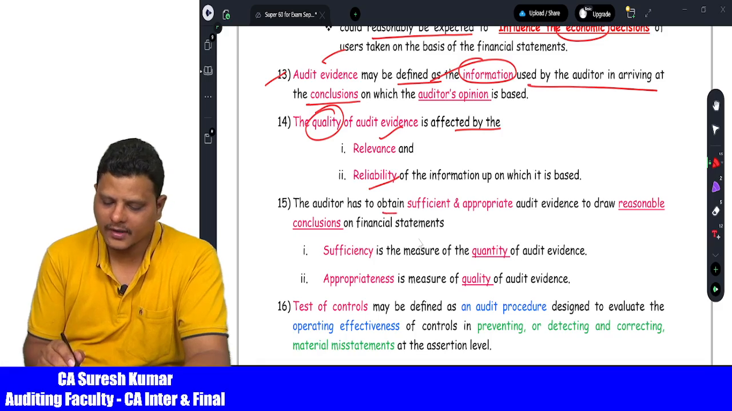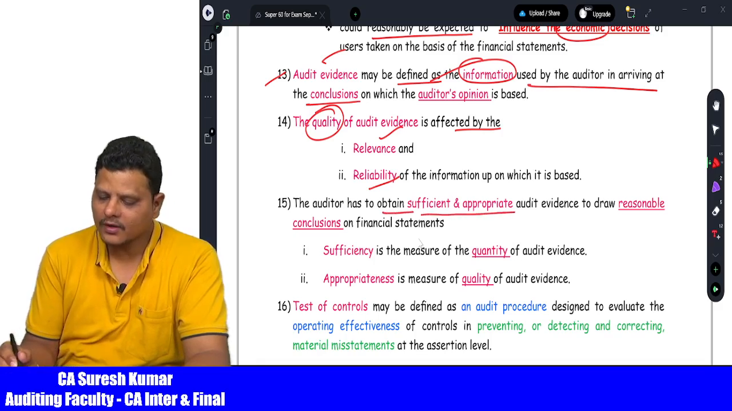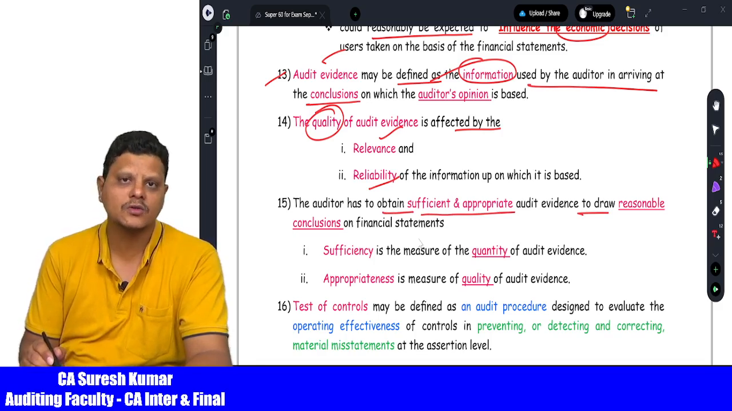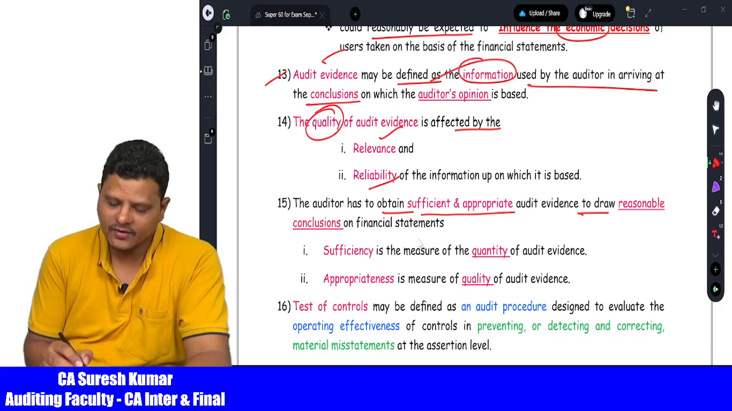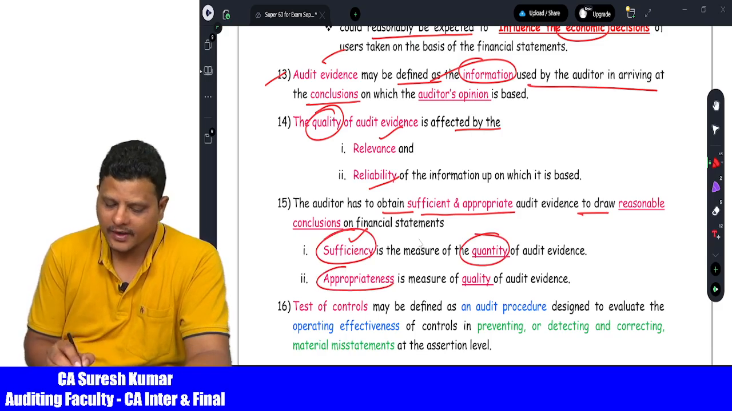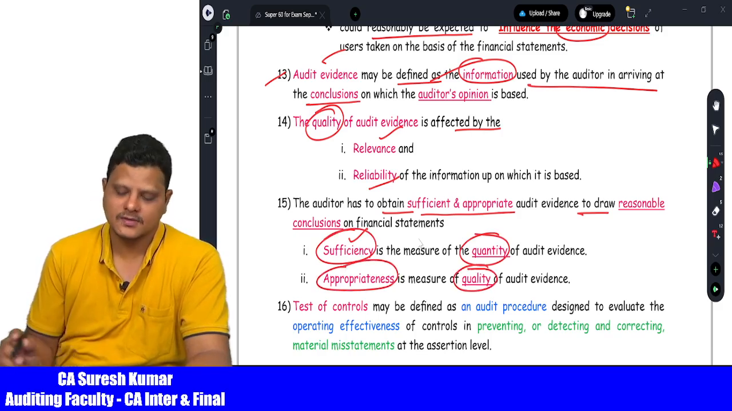Auditor has to obtain sufficient appropriate audit evidence to draw a reasonable conclusion on financial statements. An examination question may be tested: what is the meaning of sufficiency? Sufficiency means quantity of evidence. Appropriateness means quality of evidence.